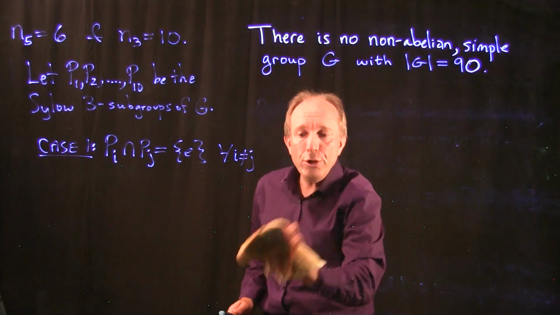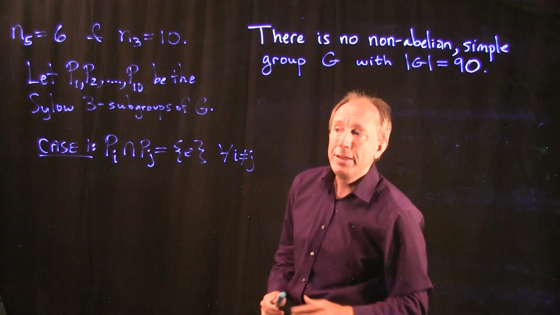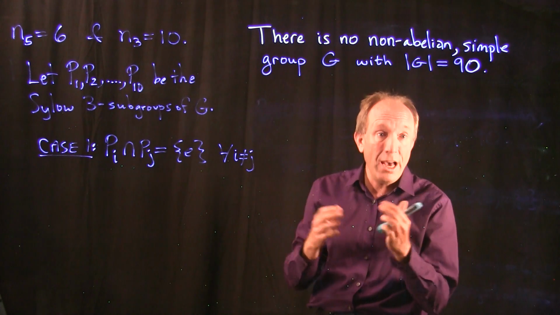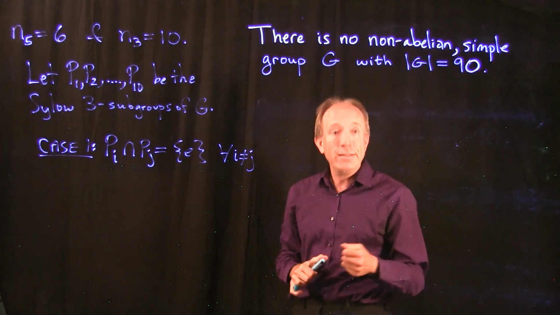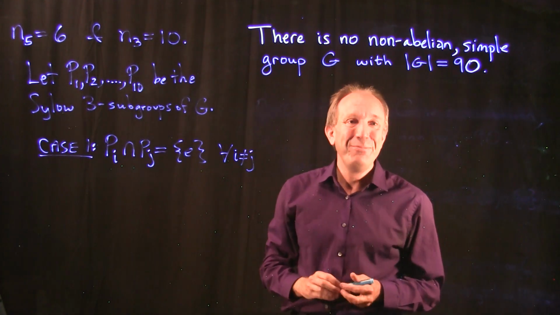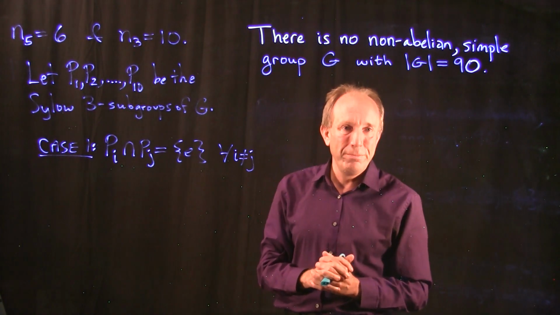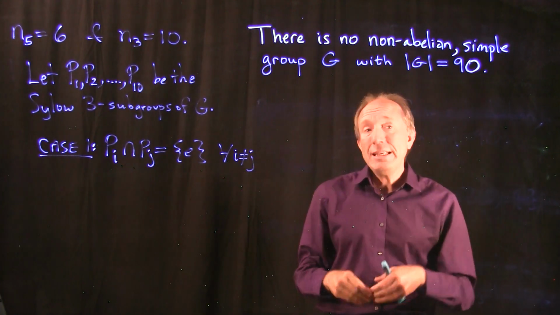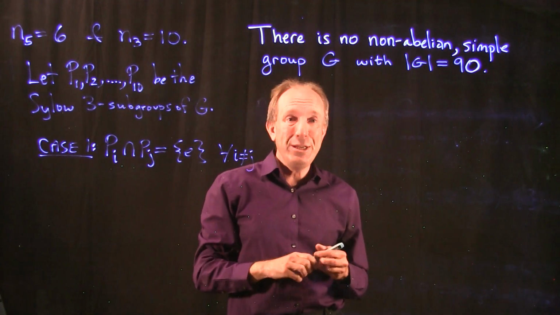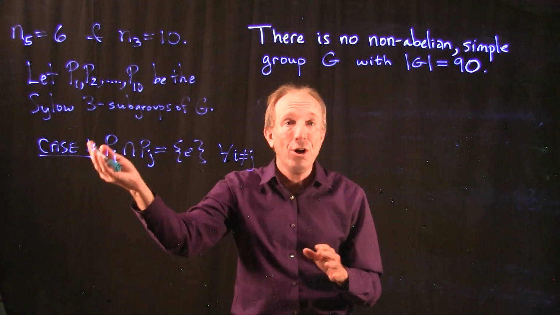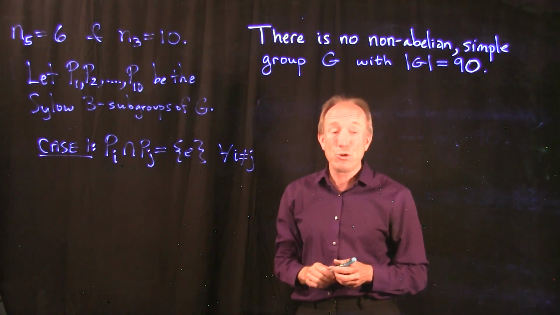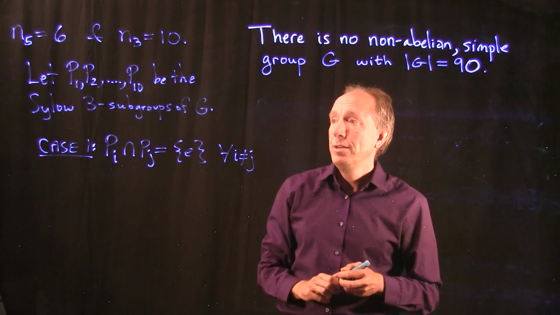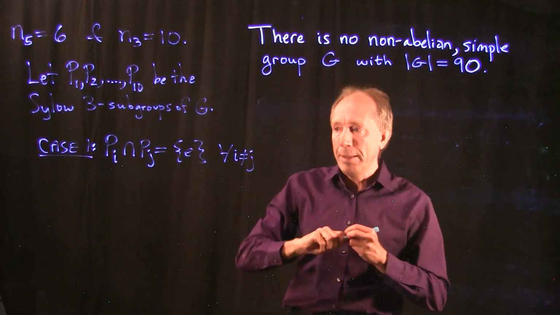In this case, we can do a familiar counting argument whereby each one of my Sylow 3 subgroups, which has size 9, contributes 8 non-identity elements to the total count of the group itself. There would be 8 elements in each one of these 10 Sylow 3 subgroups, and if these are all subgroups with trivial intersection, that would give us 80 non-identity elements among these 10 Sylow 3 subgroups.